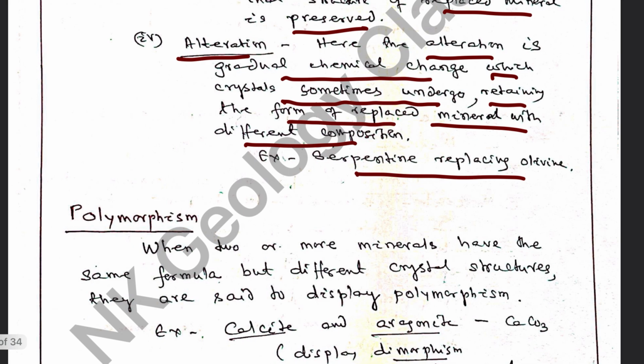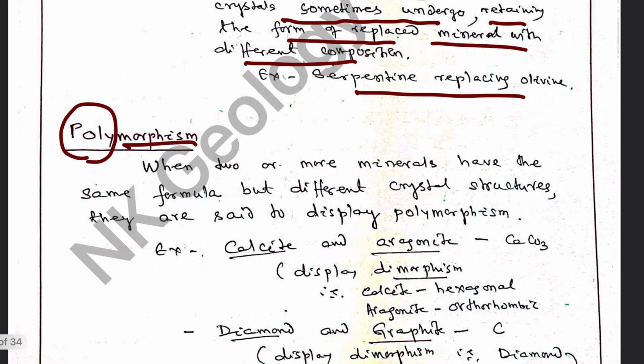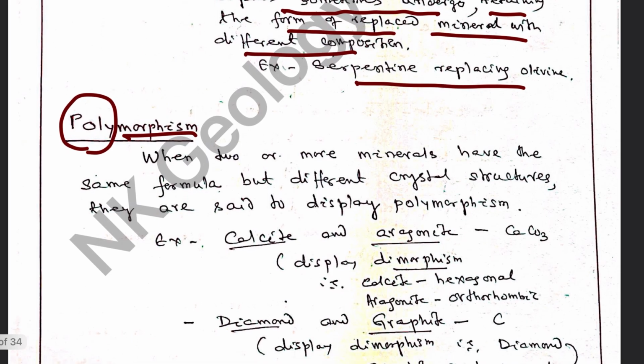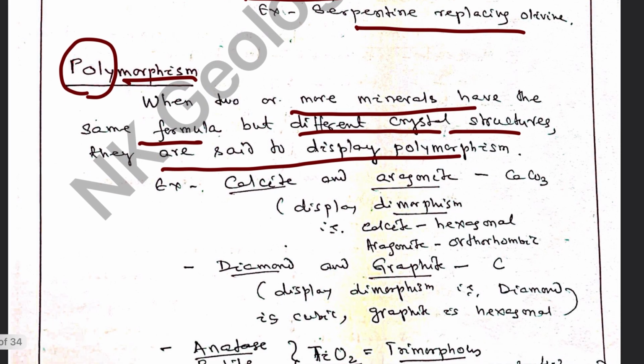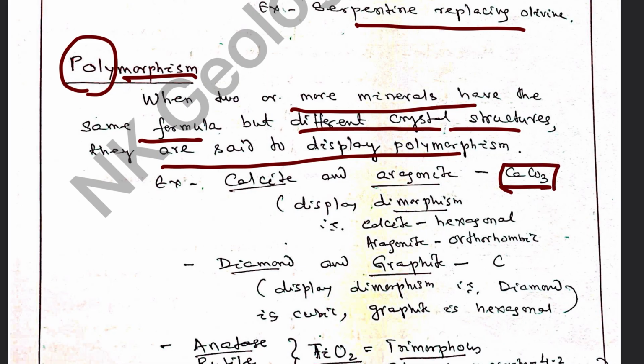Then polymorphism. What is polymorphism? Poly means more than one, so more than one morphology, more than one form. When two or more minerals have the same formula but different crystal structures, they are said to display polymorphism. For example, calcium carbonate exists as calcite and aragonite.